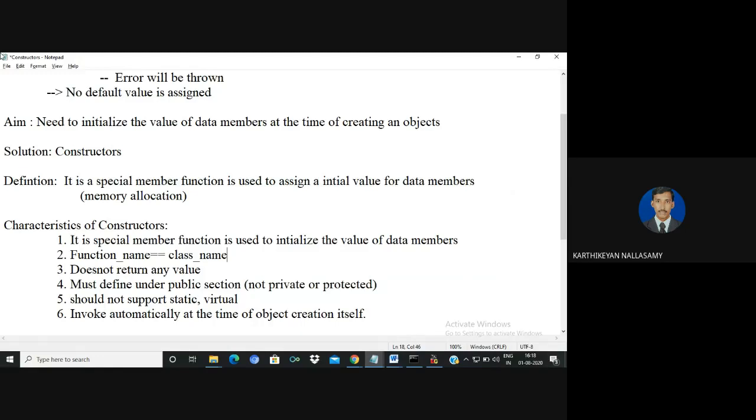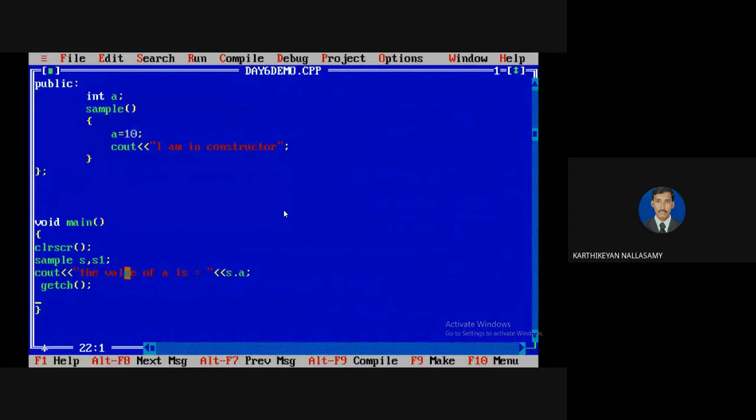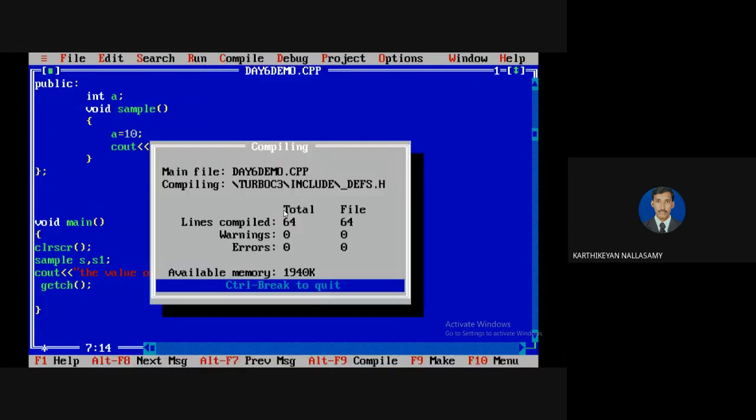Okay. The next thing is the function name and the class name are the same. We already know that, and we already checked that it does not return any value. See that, I'm going to define some data type here. For example, return type, I'm saying it is void, and I'm going to compile.